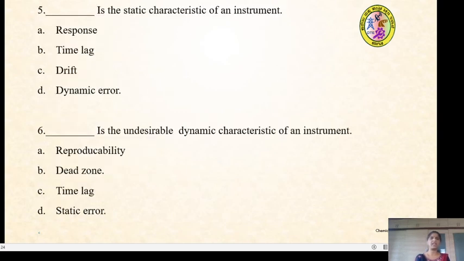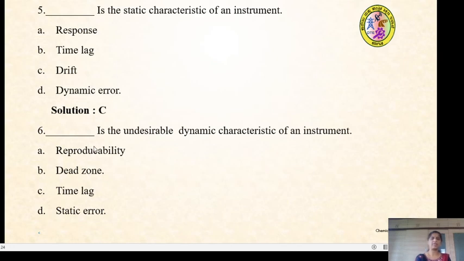So dash is the static characteristics of an instrument, whether it is a response, time lag, drift, dynamic error. It is a drift. It is a static characteristics of an instrument. In order to answer this question, you should recall what are the different static characteristics of an instrument. Repeatability, reproducibility, sensitivity, drift. So there are 10 static characteristics of an instrument.